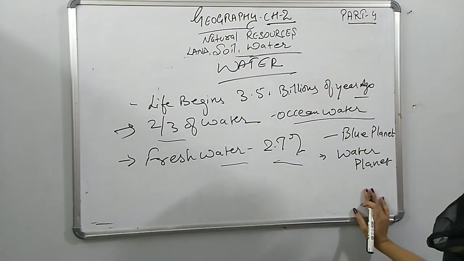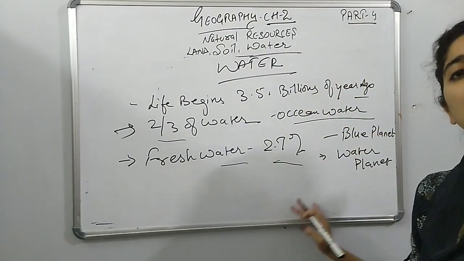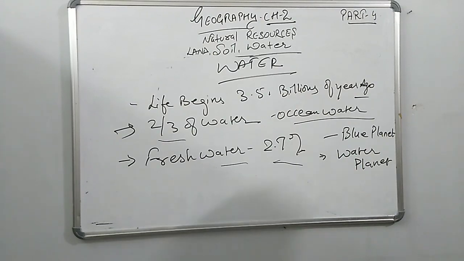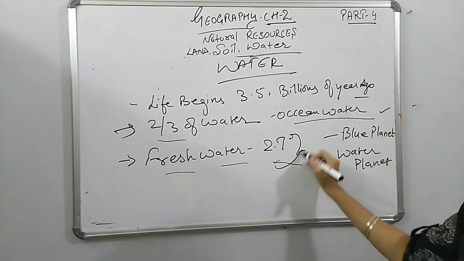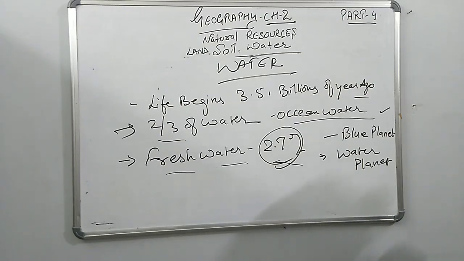Why? Because the maximum amount of water is there on the earth, but from that, 2/3 is ocean water, and fresh water is only 2.7%.